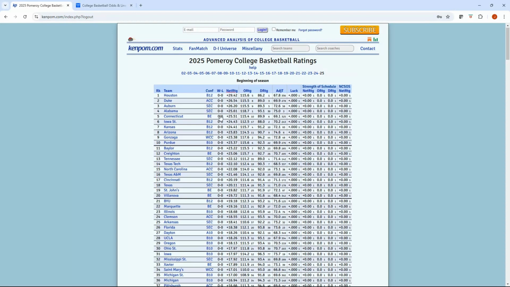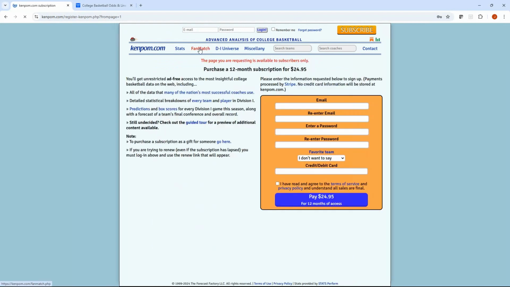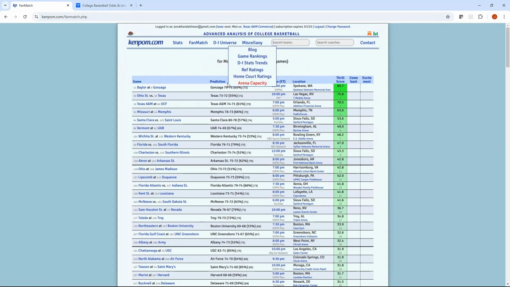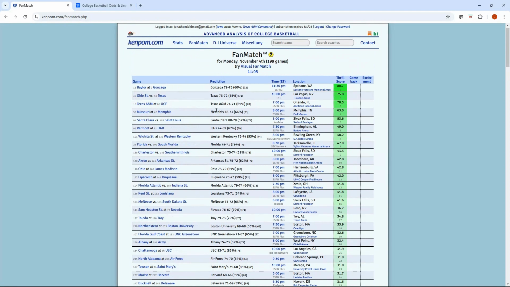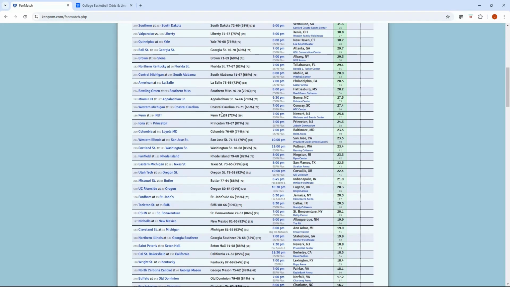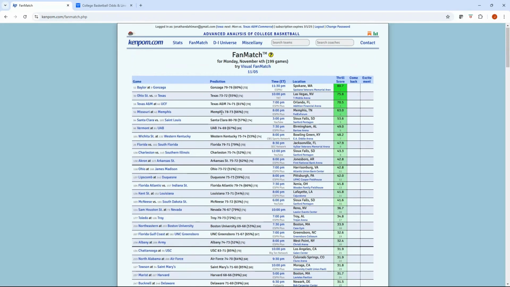But I have KenPom's website pulled up here. This is what it looks like without having the subscription. And if you click on the FanMatch page, you can see for $25 a year, you can get access to his paid portal. And I'm just going to log in here. And you can see with that, you get a predicted outcome with win probability and this thrill score metric for every single college basketball game. So for $25 a year, you can basically have the whole landscape of college basketball at your disposal.